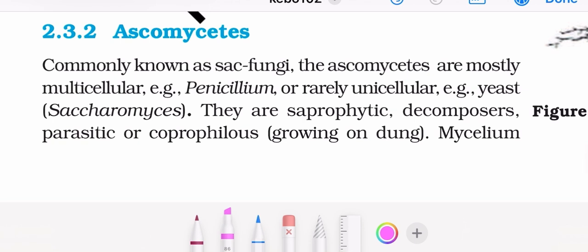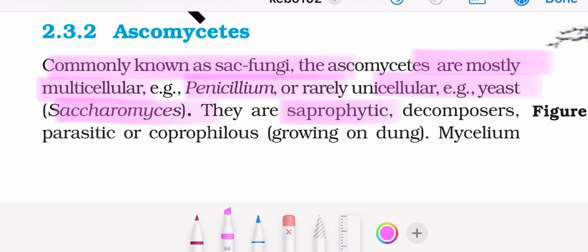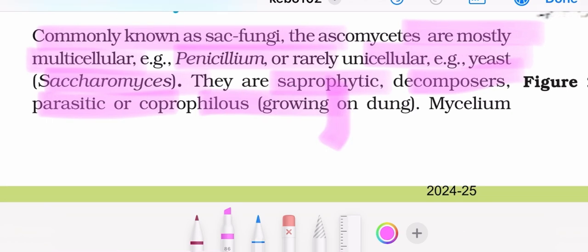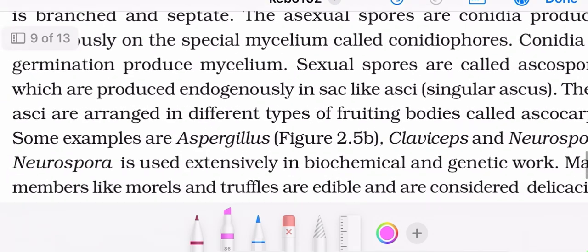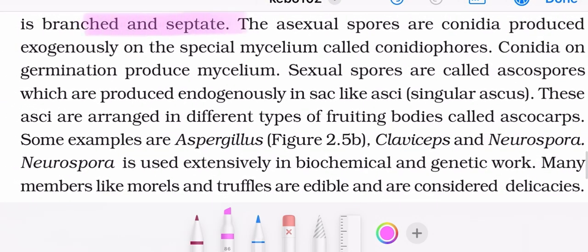Now coming to Ascomycetes, which are known as sac fungi. The Ascomycetes are mostly multicellular, for example Penicillium, or rarely unicellular, for example yeast, Saccharomyces cerevisiae. They are saprophytic decomposers, parasitic, or coprophilous, which means growing on dung. Mycelium is branched and septate. The asexual spores are conidia produced exogenously on special mycelium called conidiophores. Conidia on germination produce mycelium.